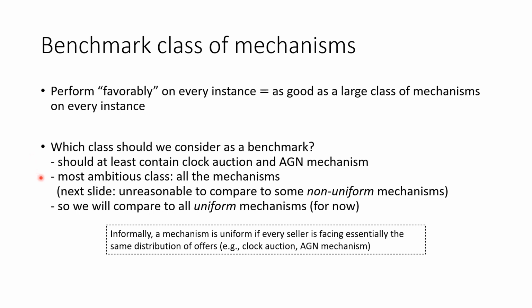The most ambitious class is obviously the class that contains all the mechanisms. In the next slide, I will explain it is unreasonable to compare to some non-uniform mechanisms. So we will compare to all the uniform mechanisms for now. Informally, a mechanism is uniform if every seller is facing essentially the same distribution of offers. For example, in the clock auction, essentially every seller is facing exactly the same offer, which is the payment that the clock auction converges to in the end. And the AGM mechanism is also a uniform mechanism.